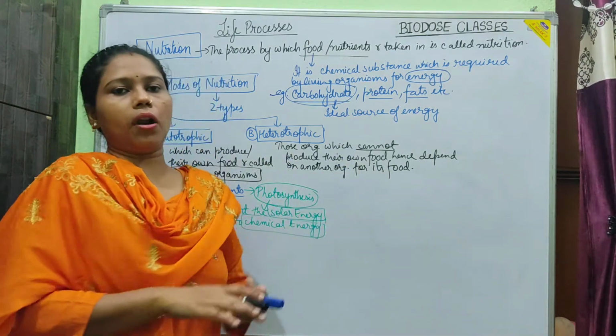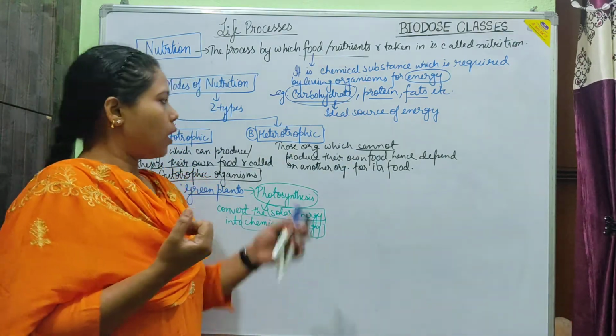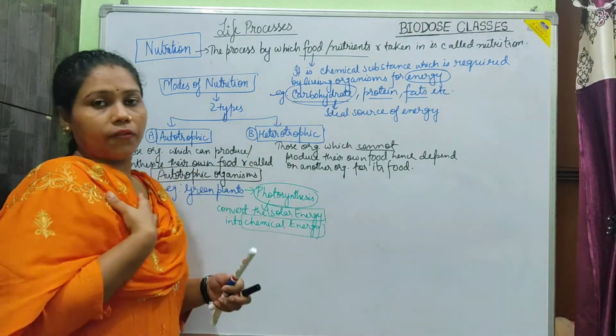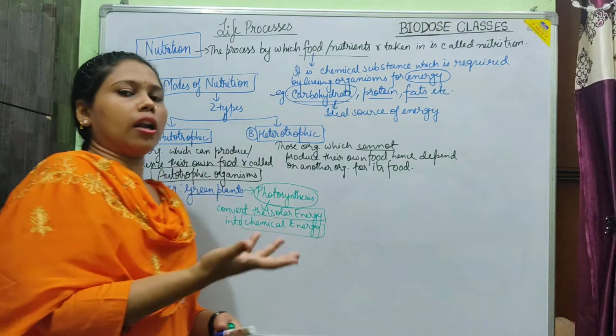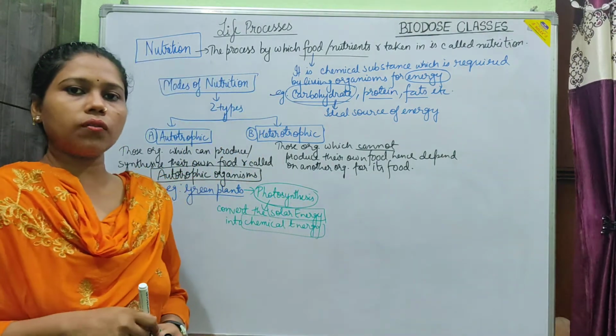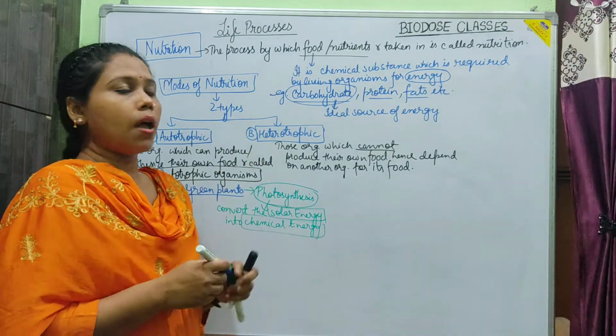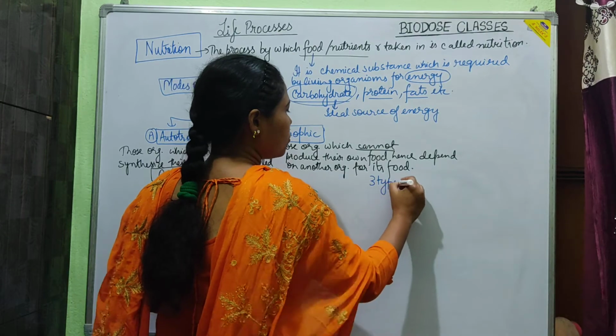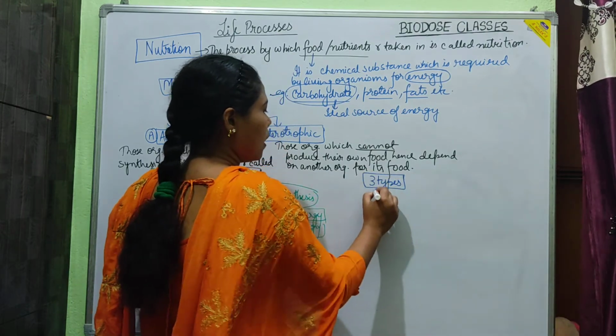They are dependent on other organisms, hence they are known as heterotrophic organisms. Like we are dependent indirectly on plants for our food requirements, hence we are also heterotrophic. But this can be divided further into three types.